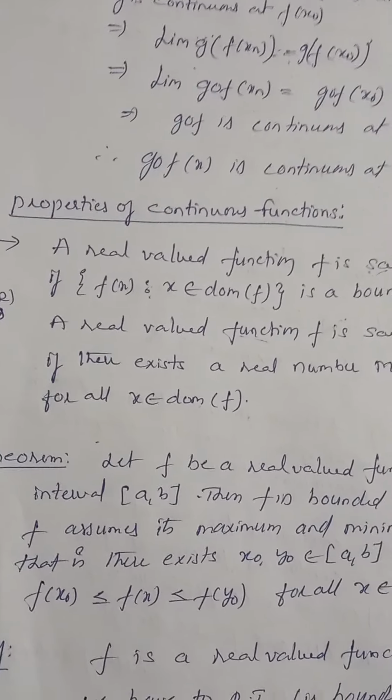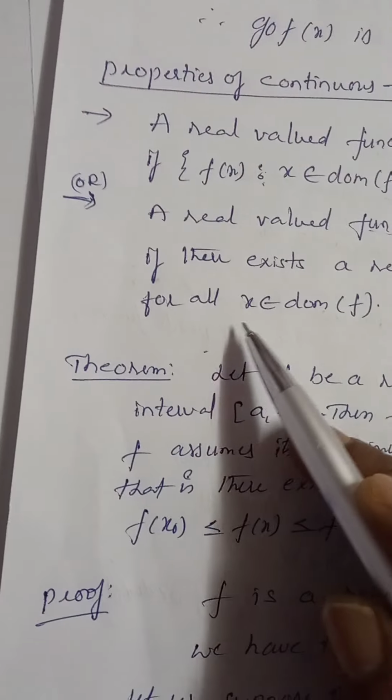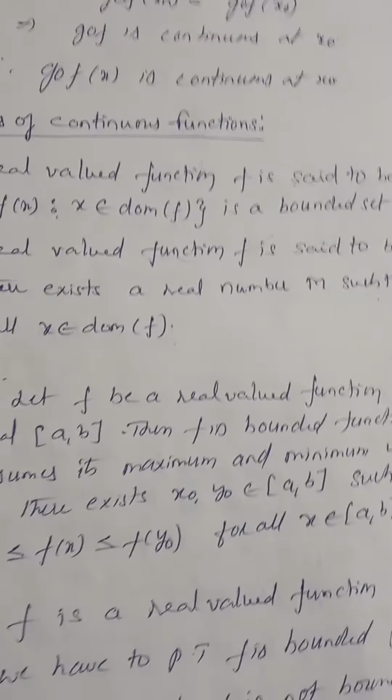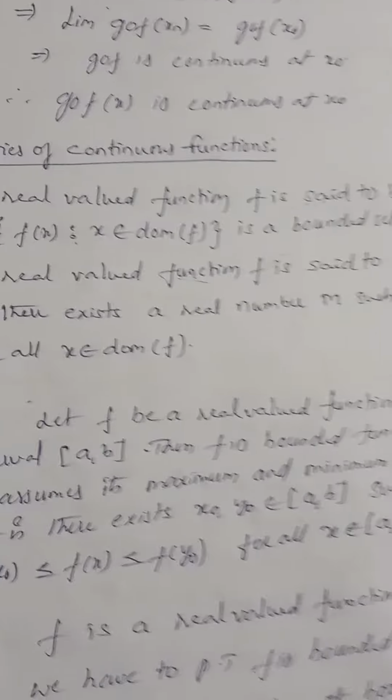Another form is: a real valued function f is said to be bounded if there exists a real number m such that mod of f of x is less than or equal to m for all x belongs to the domain of f, right? Now that means what, when do you say that f is a bounded function?